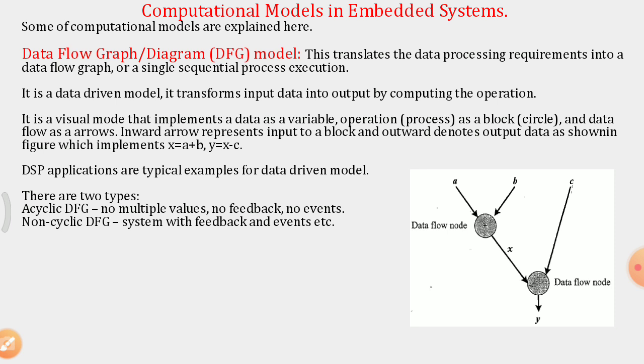A simple data flows from input to output with some operations without any feedback or events. A non-acyclic DFG system has feedbacks as well as events.